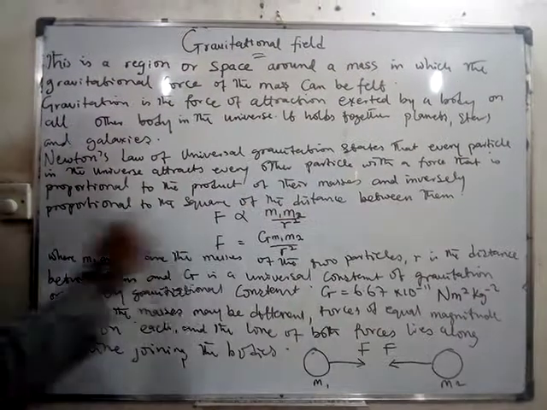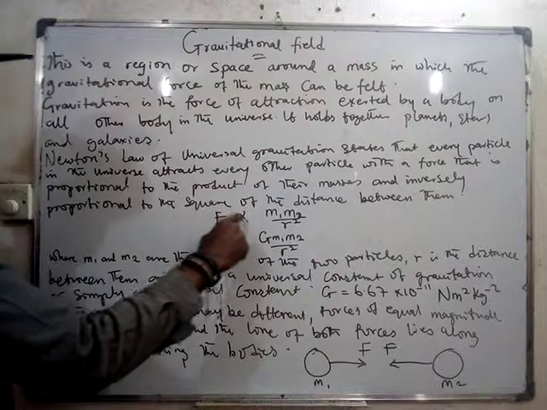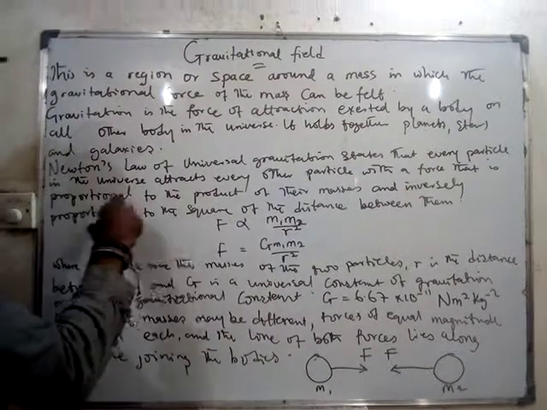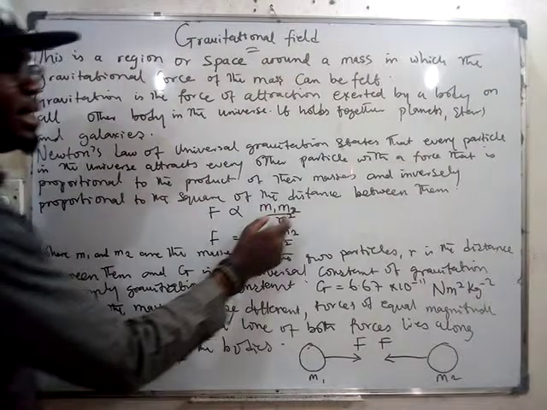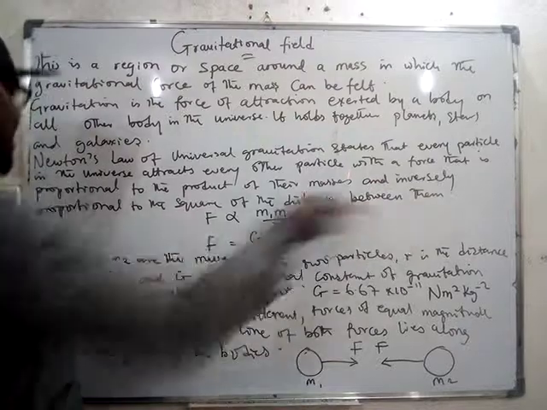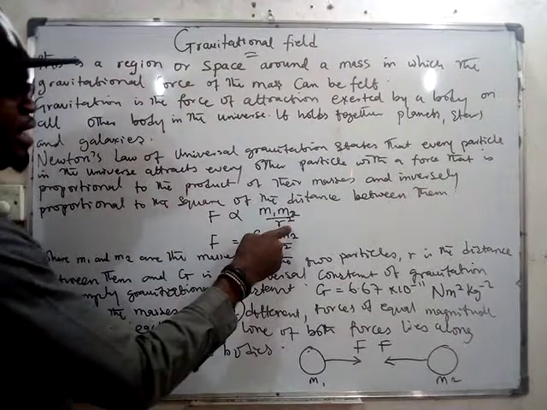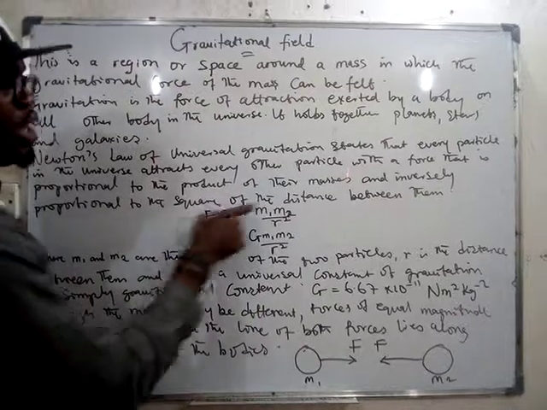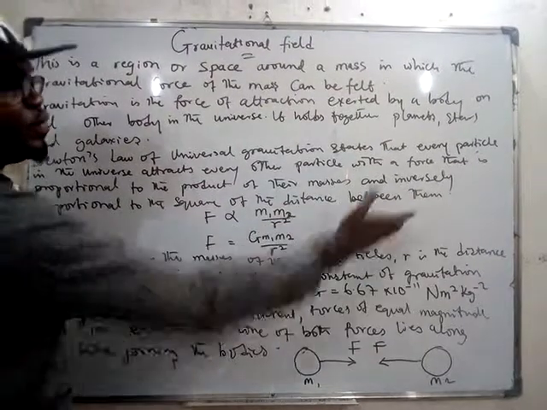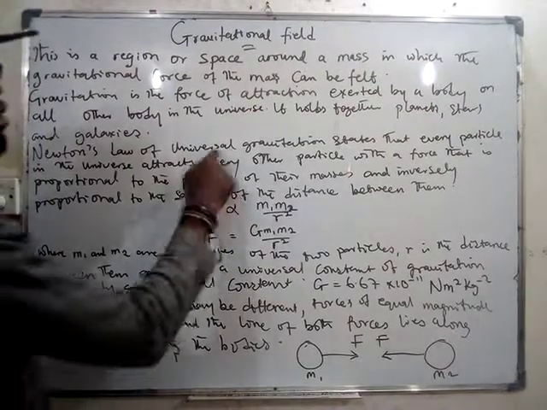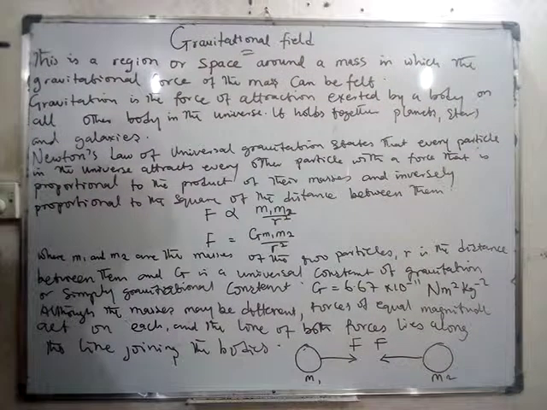force that is proportional, this is the proportional sign, direct proportion, to the product of their masses, m1 and m2, and inversely proportional to the square of the distance r between them. So this is known as Newton's universal gravitational law.